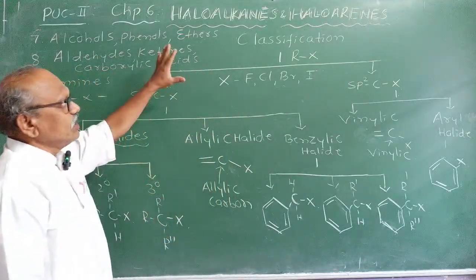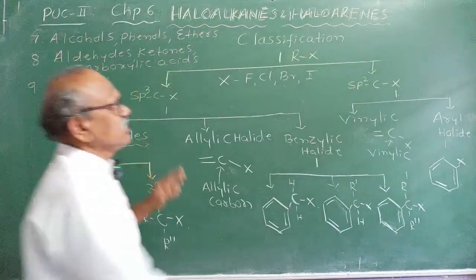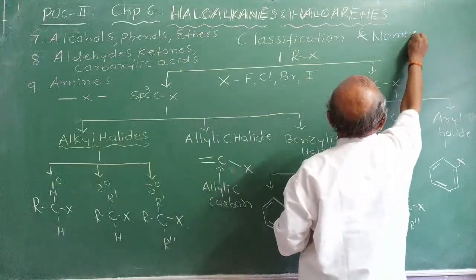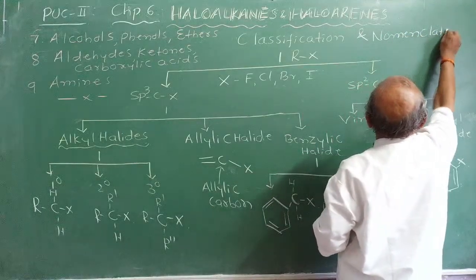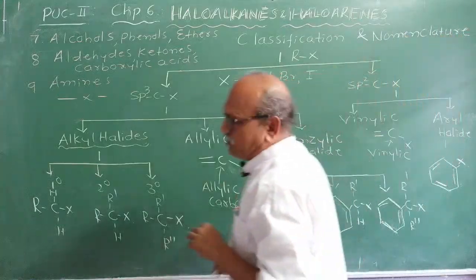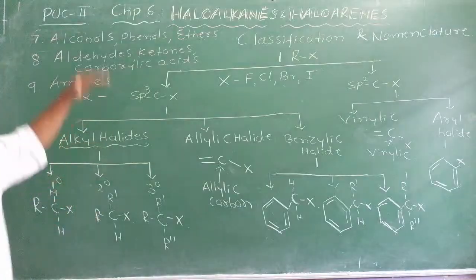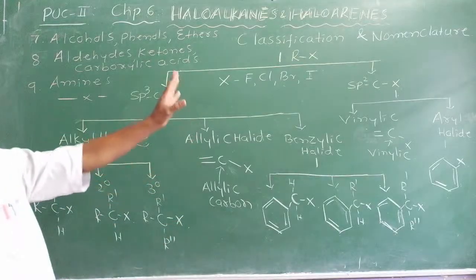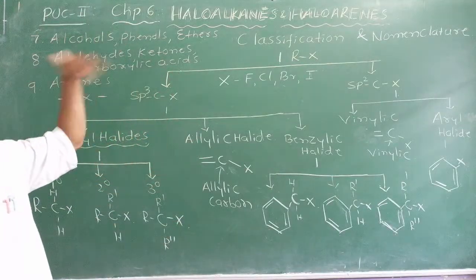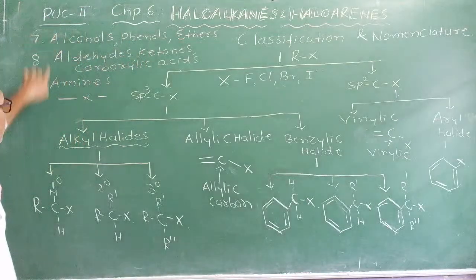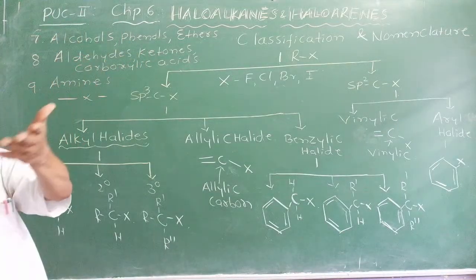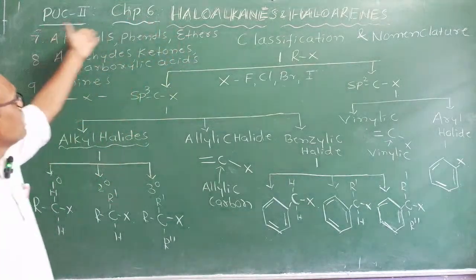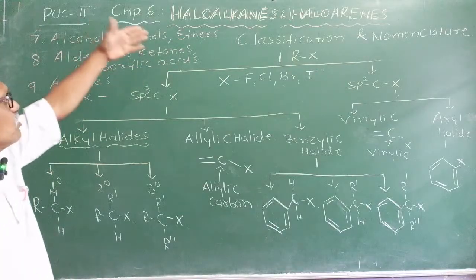As I told you, in all of them common is classification and nomenclature. In the first round of learning these 4 chapters, we will learn continuously the classification and nomenclature part. Once you make this perfect, then you can go for physical properties and chemical properties of all the 4 families. These are all homologous series. We studied in the introduction class: homologous series, haloalkanes, alcohols, phenols, ethers. These are all families we are learning.